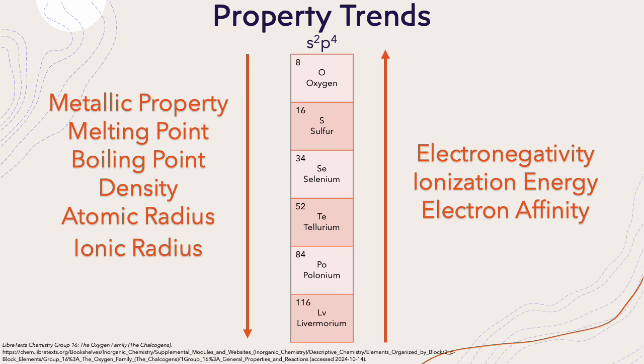The most common oxidation state for all the elements is -2. Oxygen can exist in +2. Livermorium is predicted to exist in +2 and +4. Sulfur can exist in +4 and +6, and selenium, tellurium, and polonium can exist in +2, +4, and +6.